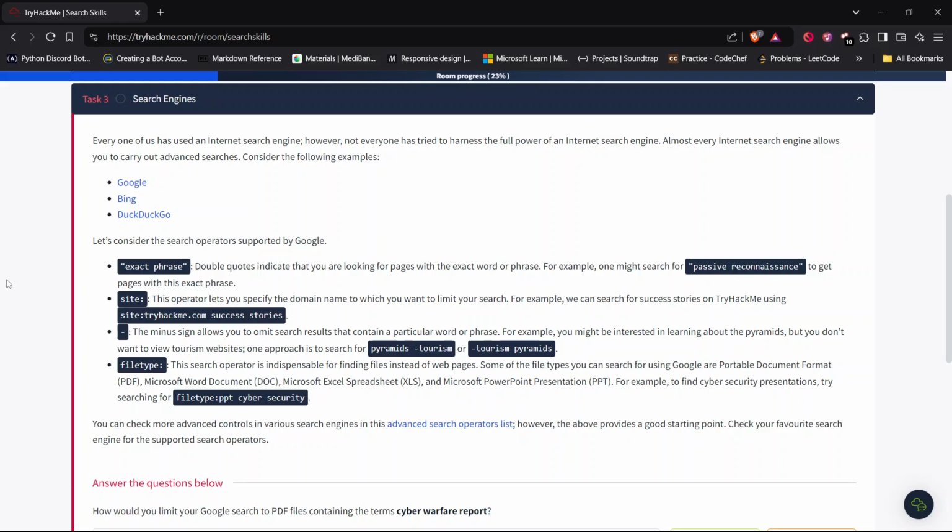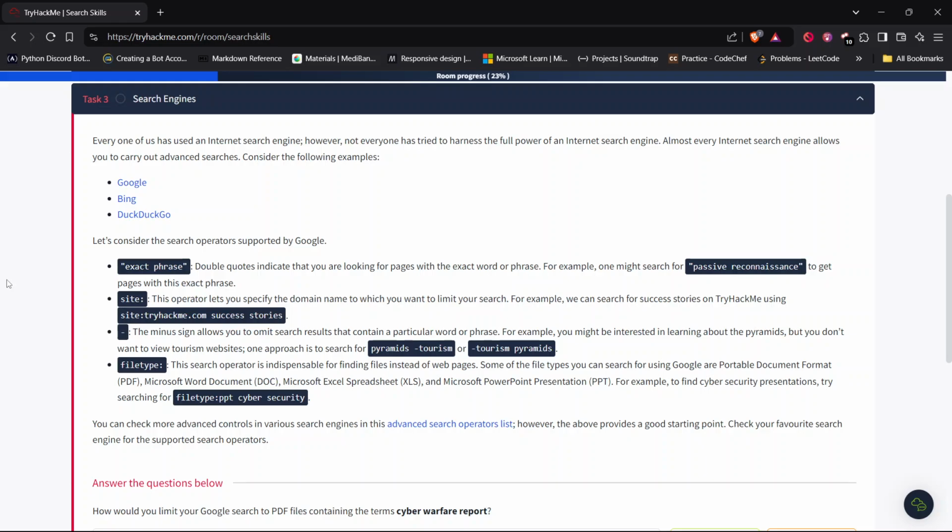Site colon. This operation lets you specify the domain name to which you want to limit your search. For example, we can search for success stories on TryHackMe using site colon tryhackme.com space success stories.